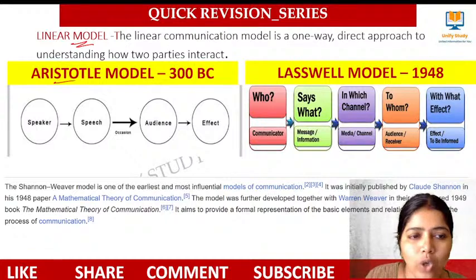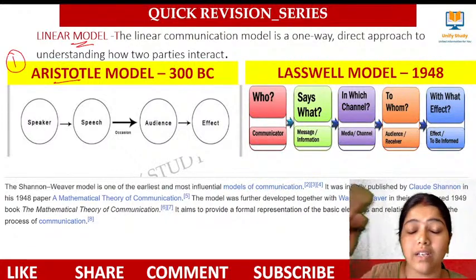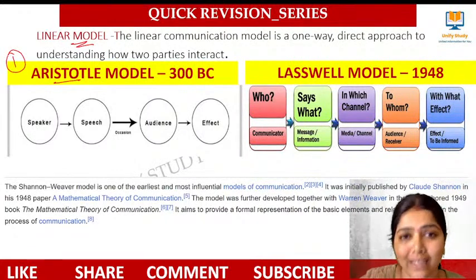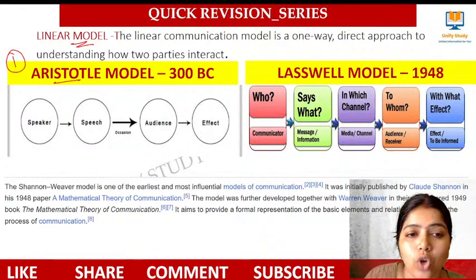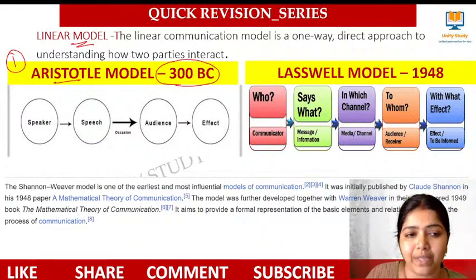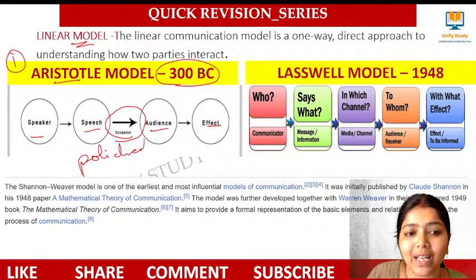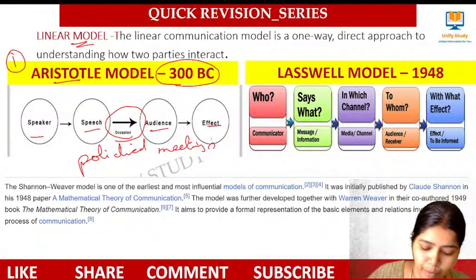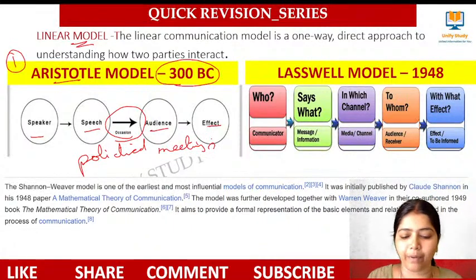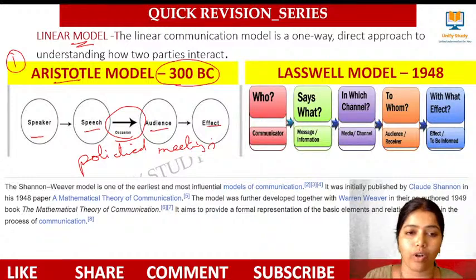See, the Aristotle model is said to be the first communication model in the science. It was introduced around 300 BC. It has the speaker, speech, audience, and effect, and there is an occasion. We can take political parties and political meetings, large political meetings, as an example for the Aristotle model of communication.